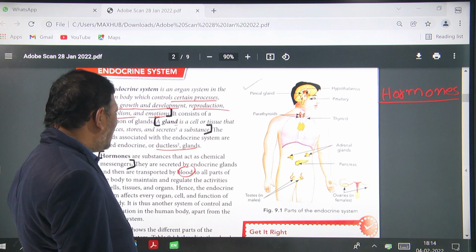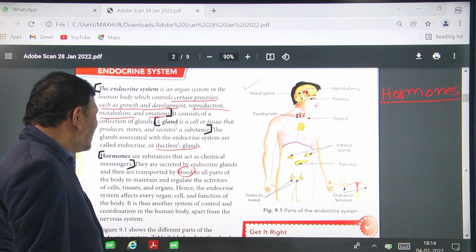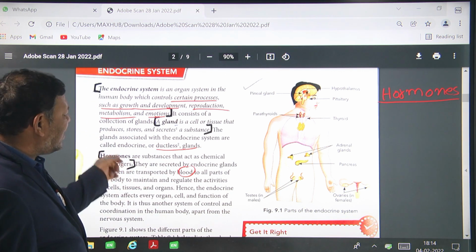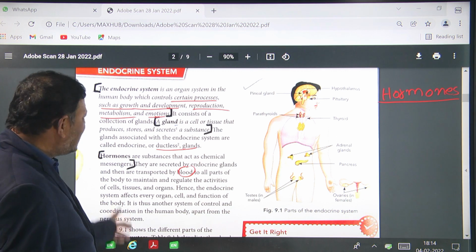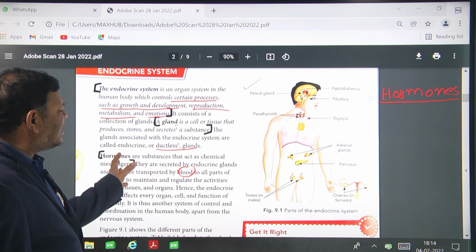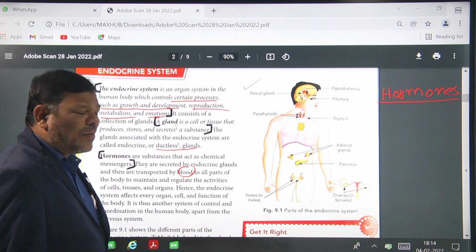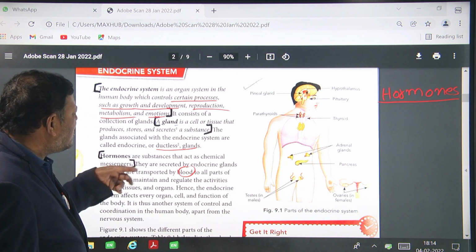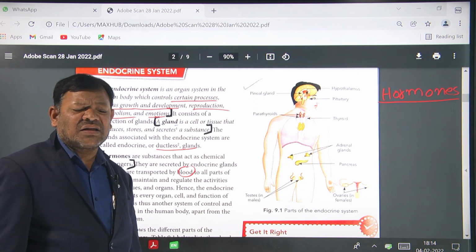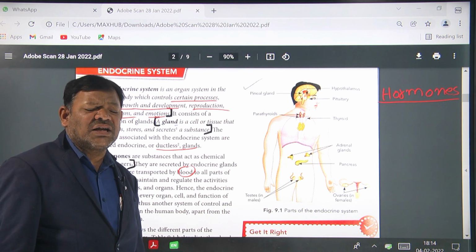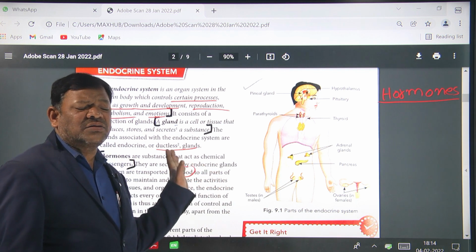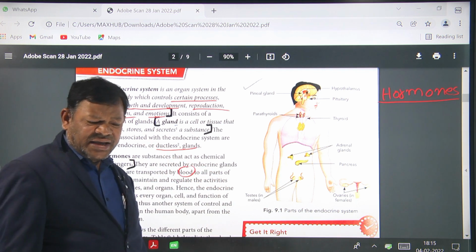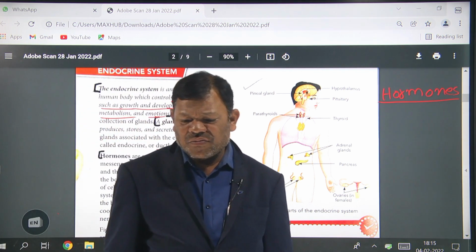The endocrine system is also called the ductless glands. Endocrine glands secrete chemical substances. They are called hormones. These hormones are secreted into the blood. With the help of the blood, the hormones can move from one place to another, and control and coordination occur in the organism through the endocrine system. Is it clear? Yes, sir.